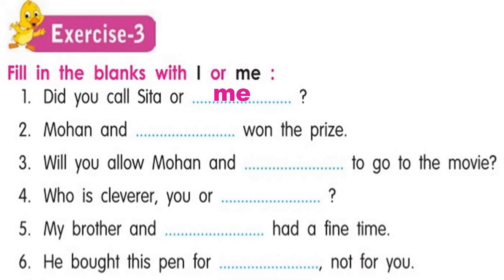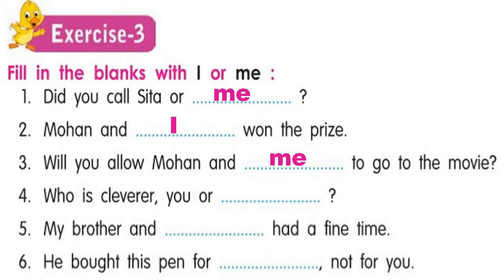Mohan and dash won the prize. Now, who are the doers? Who won the prize? Mohan and I. Subjective case we will use. Fine. Will you allow Mohan and dash to go to the movie? Students, we have used me here because who is allowing? Who is the doer? You. And we are receiving the action of allowing. You are allowing me and Mohan.